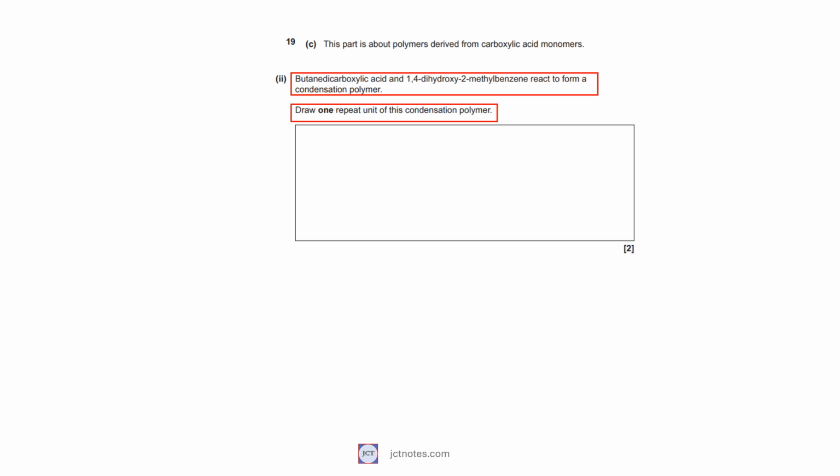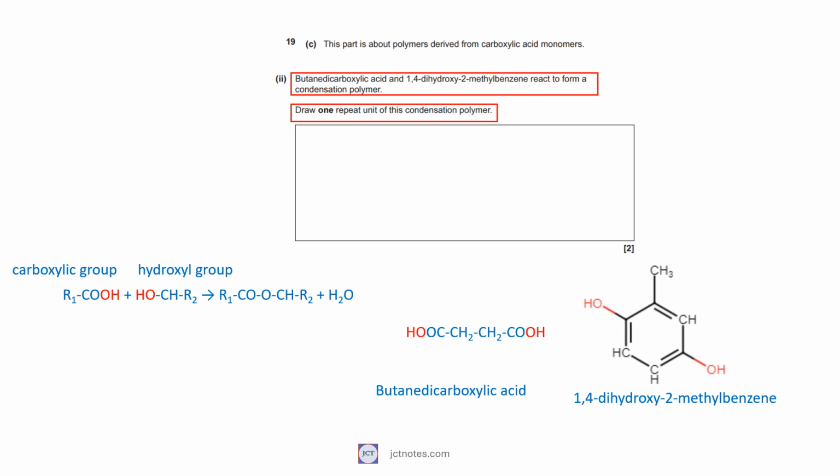In this condensation polymer, a carboxylic group is going to react with a hydroxyl group from the alcohol, forming a single bond and producing water. If we draw the molecules, we can see where the bond is going to be formed, and it is easy to draw the repeat unit.